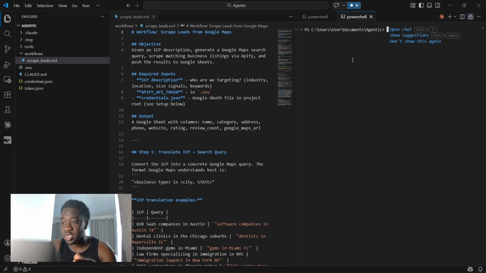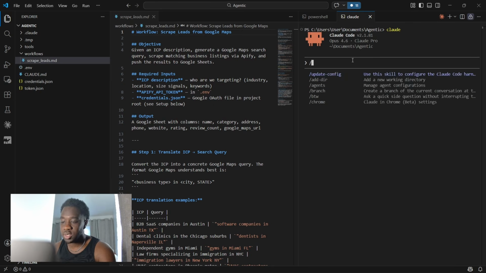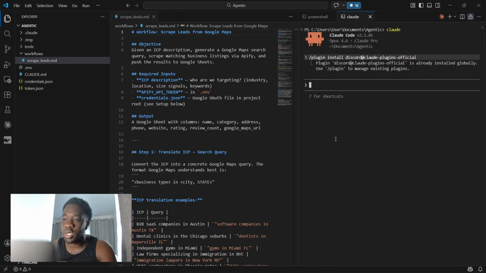So now next step, just like with the Telegram one, we're going to open a Claude Code instance. So we're just going to go Claude, and then now we're going to install the plugin so Discord can actually set up that connection with Claude for it to be able to talk to it. So we're going to go /plugin install, and then we're going to go Discord at claude-plugins-official. We're going to send this command off. For me, again, because I already have this plugin installed, obviously it's not going to show the setup for me, but if you don't, it's going to run through the whole setup for you.